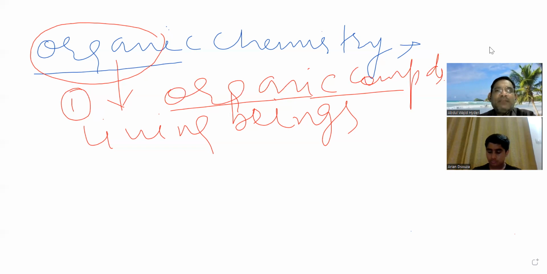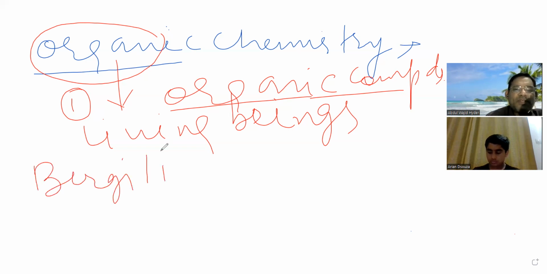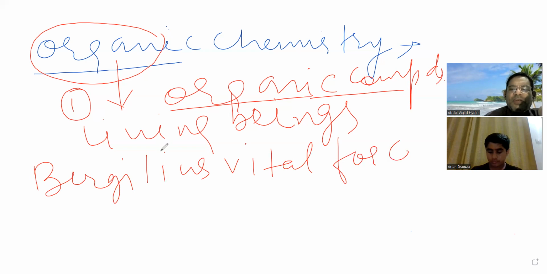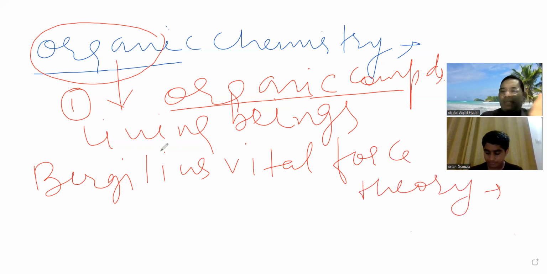Berzelius gave a theory here, the Berzelius vital force theory. According to that theory, inside the living being there is a very special kind of force. That force is called vital force.